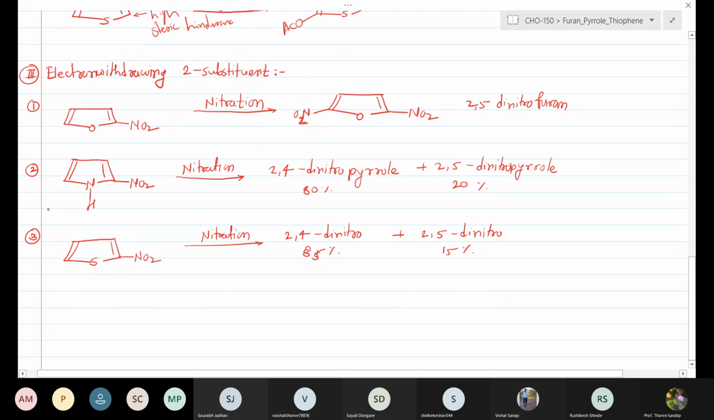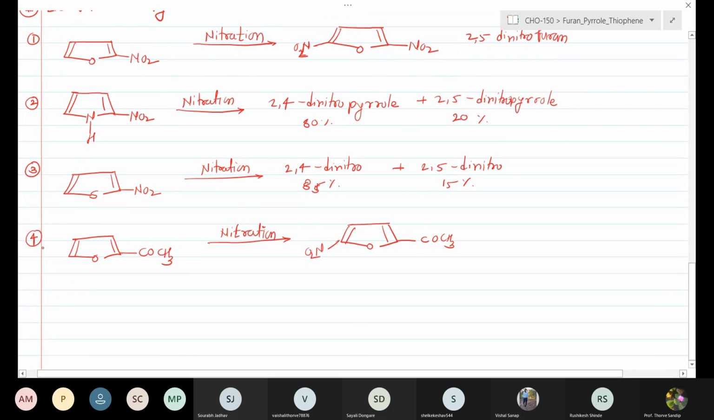Consider the similar reaction when the reaction is carried out with 2-acetylfuran. The electron withdrawing group, the acetyl group, is present at the second position. 2-acetylfuran is subjected to nitration. We can obtain only one product, which leads to the formation of the 5-nitro derivative.